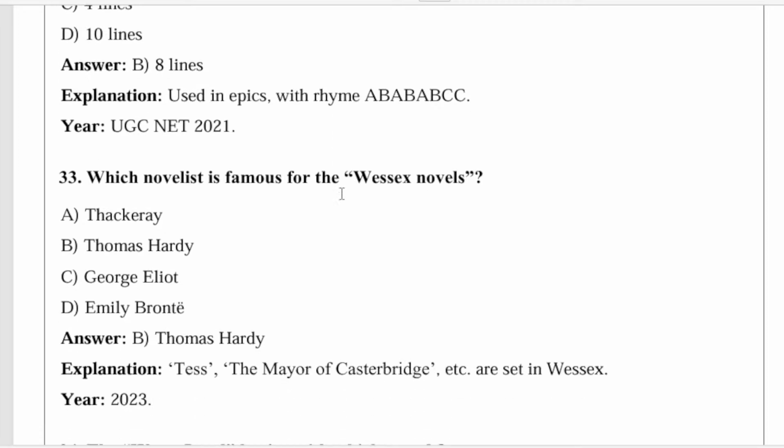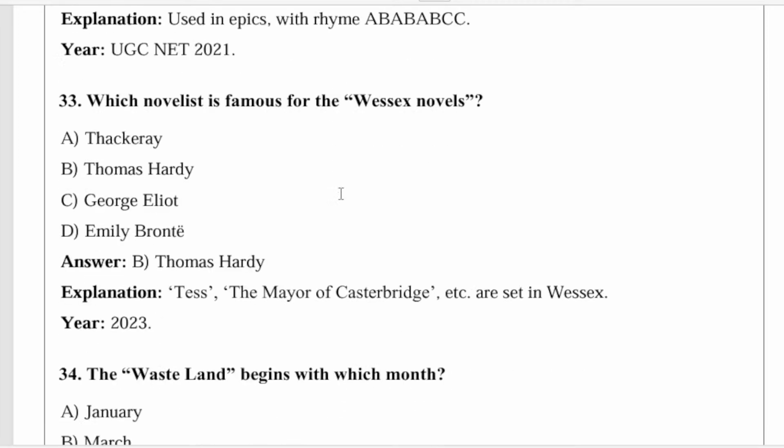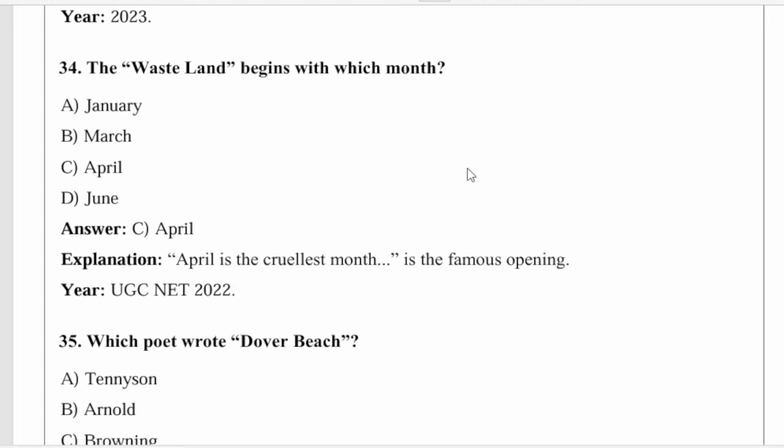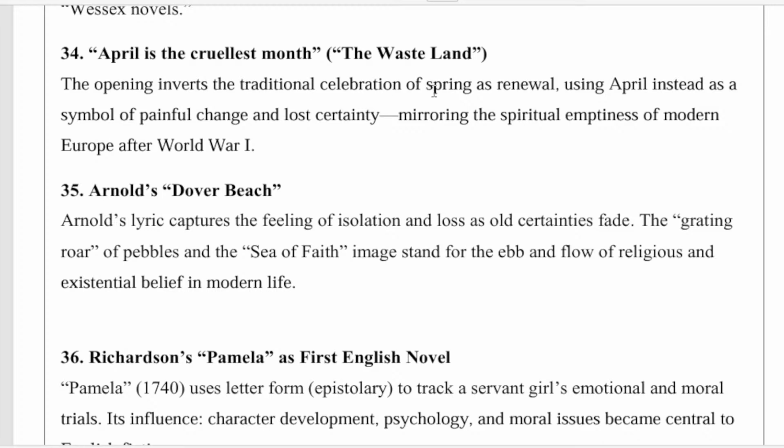So next we have question 33. Which novelist is famous for Wessex novels? Thomas Hardy is very famous for these types of novels. Tess, The Mayor of Casterbridge, etc. are set in Wessex. So The Waste Land begins with which month? This poem begins with April, the cruellest month, its famous opening. The opening inverts the traditional celebration of spring as renewal, using it instead as a symbol of painful change and lost certainty, mirroring the spiritual emptiness of modern Europe after World War I.